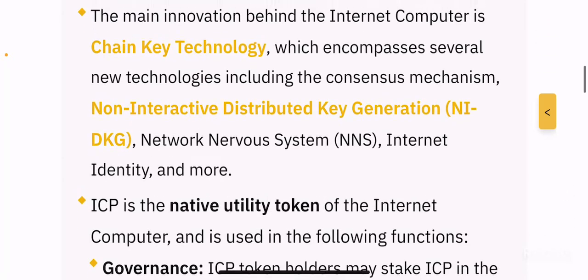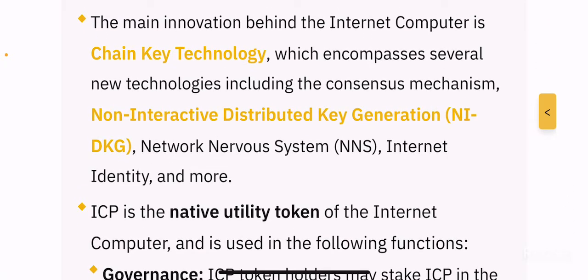Basically, the main innovation behind the Internet Computer is chain key technology, which encompasses several new technologies, including the consensus mechanism, non-interactive distributed key generation or NIDKG, the network nervous system (NNS), and internet identity, and more. Right.